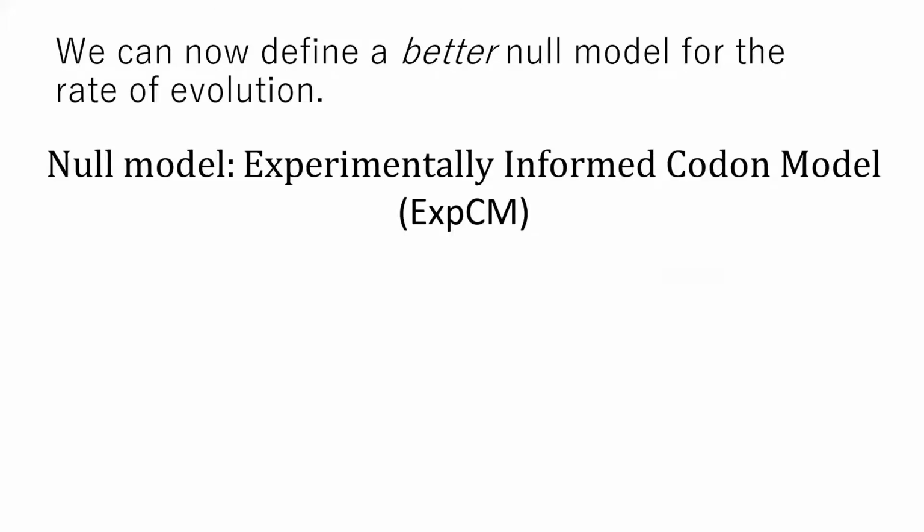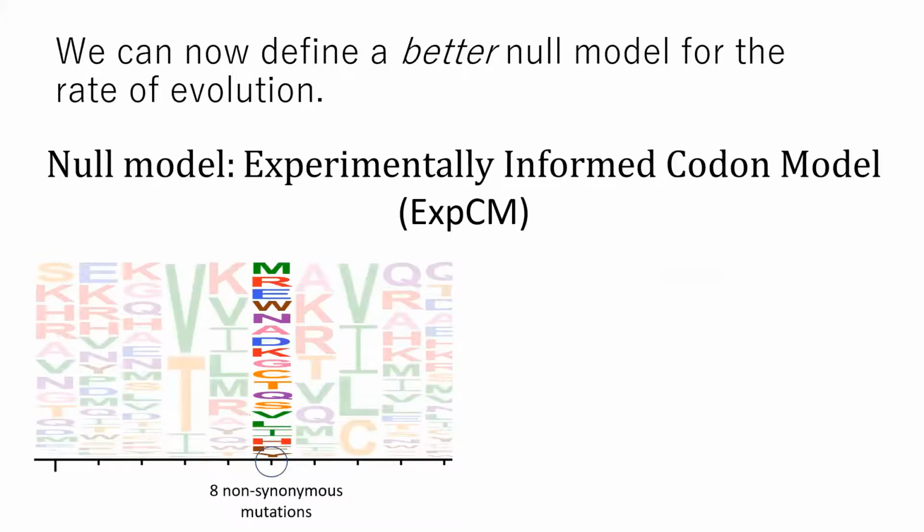Let's now revisit that example from earlier, but this time with a null model informed by our experimental data. We now see that at certain sites, such as this one here on the left, there's a high degree of amino acid tolerance, meaning that we observe several different amino acids at about the same prevalence. So in a sense, our null expectation is able to account for the observed result of there being a high number of non-synonymous mutations, because at this site, evolution is basically a non-biased random walk.